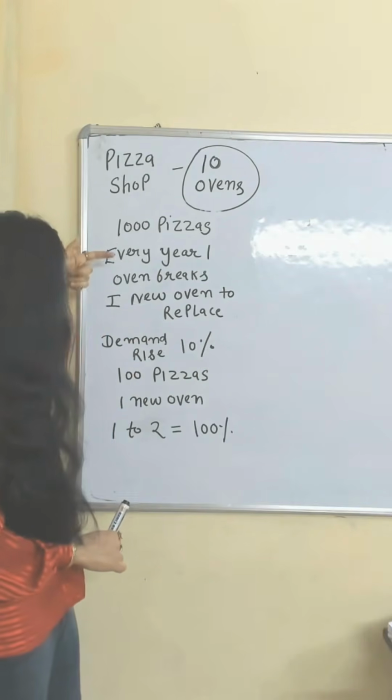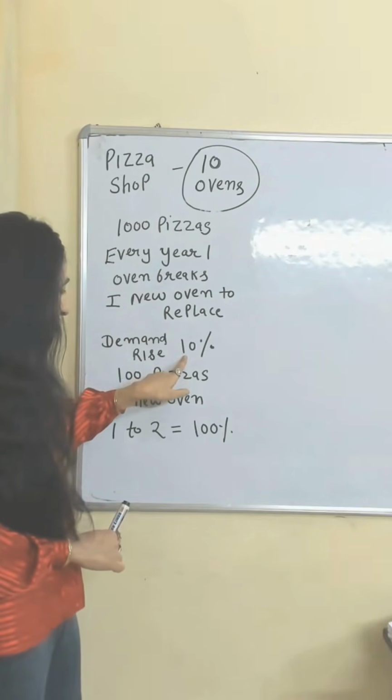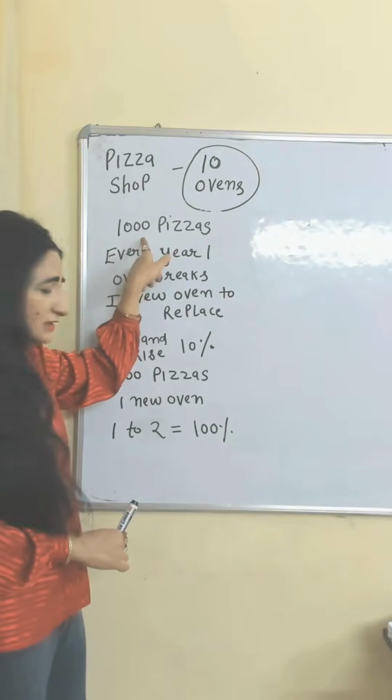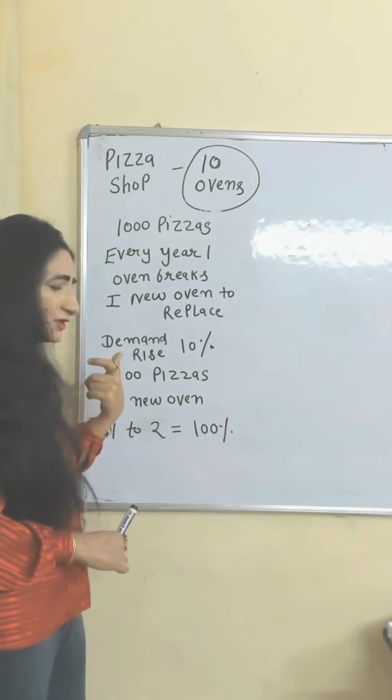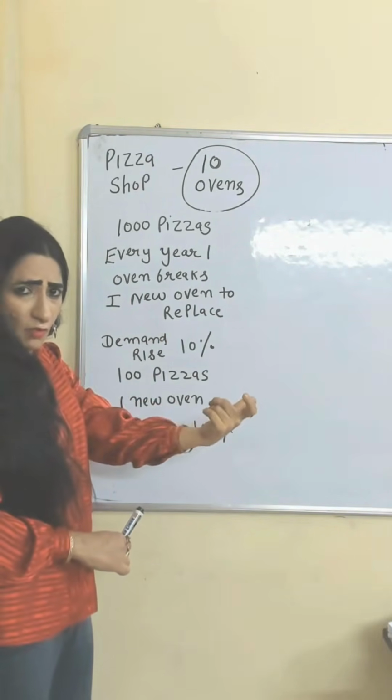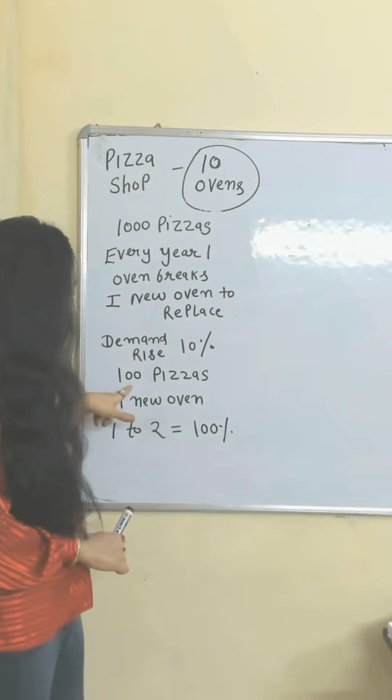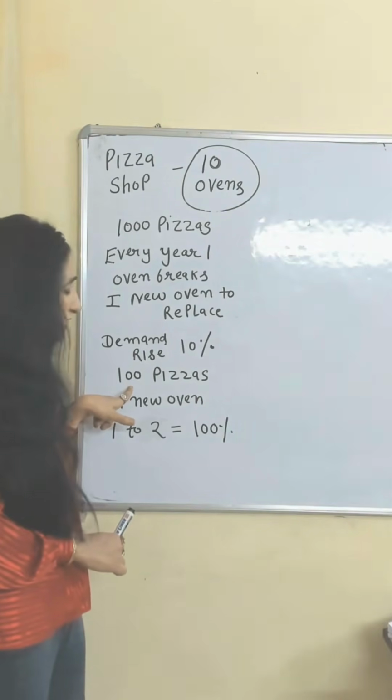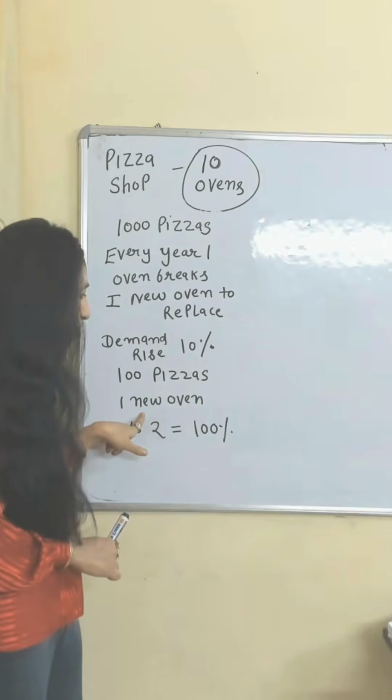Now suppose there is a 10% increase in demand. 10% of 1000 is 100. They need to produce 100 pizzas more. In order to produce 100 pizzas more, they need to buy one new oven.